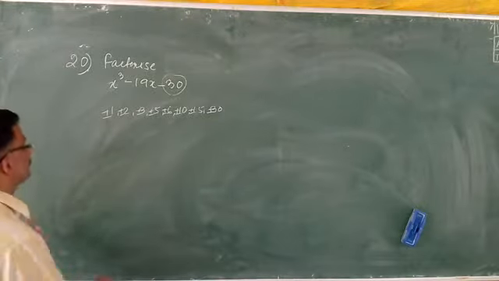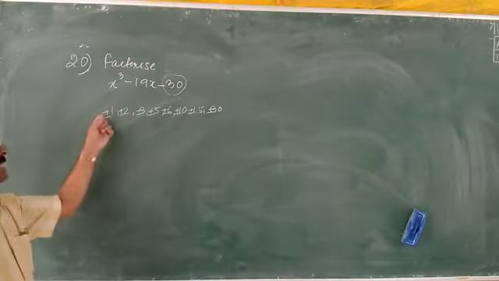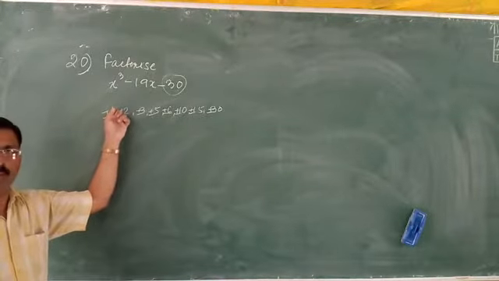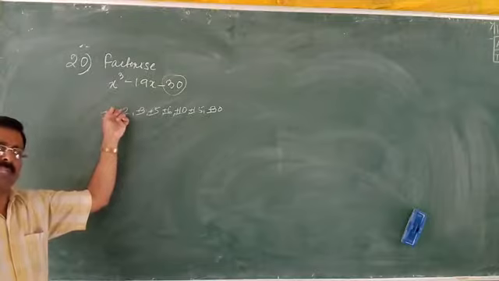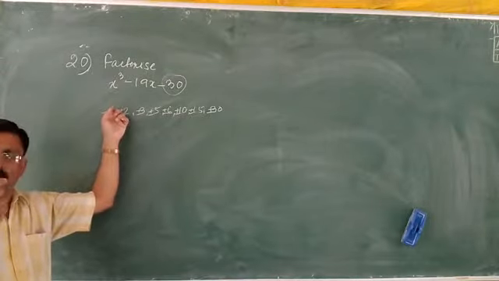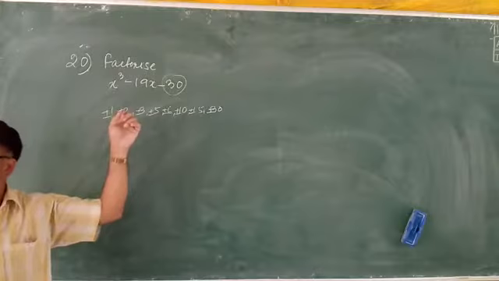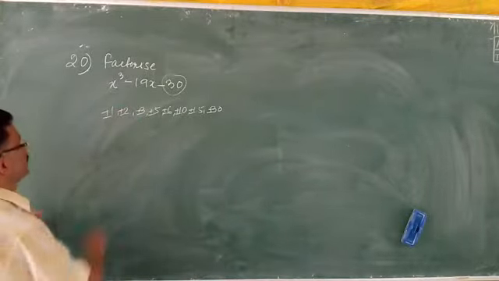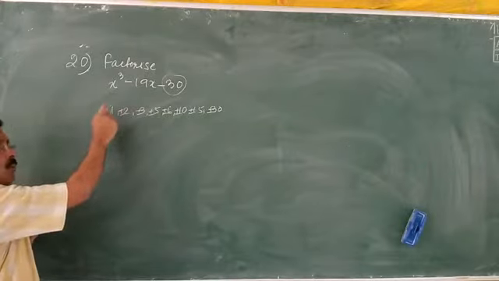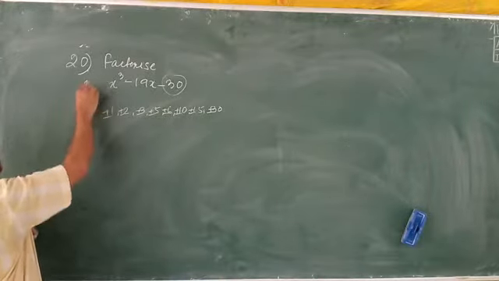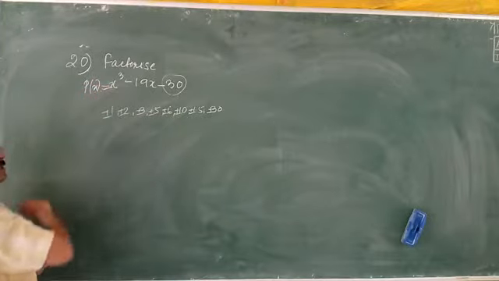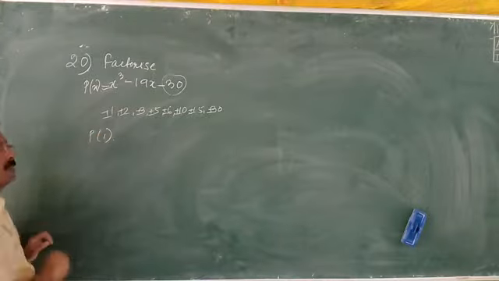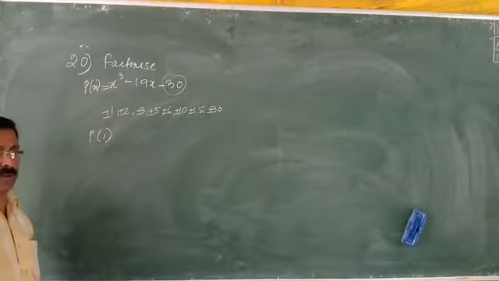So I will show you some. First of all, I am going to take the value of x as equal to plus 1. So x is equal to plus 1. Then when you write this in the factor form, that plus 1 will come to the left side. It will become x minus 1. Isn't it? Yes, sir. This is just to keep in mind. So I am going to take x is equal to 1, and the expression will be written as p(x). Now first I am going to take the plus 1 value. So p at 1. Let us see whether this number is going to be the factor or not.